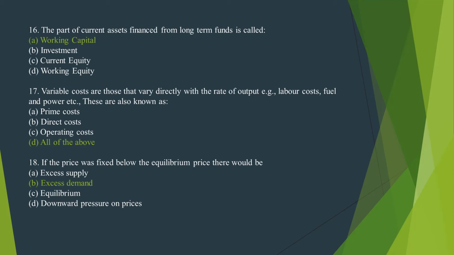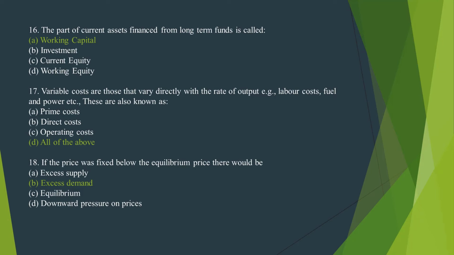For example, labor cost, fuel and power, etc. These are also known as the prime cost, direct cost, operating cost, all of the above. The correct option is option D, all of the above.